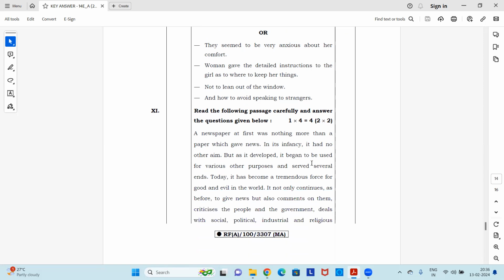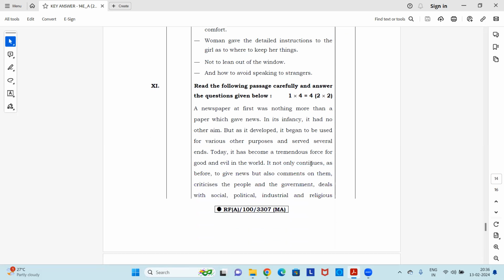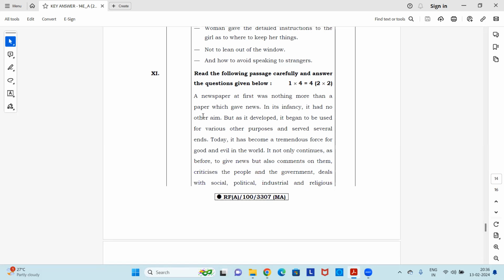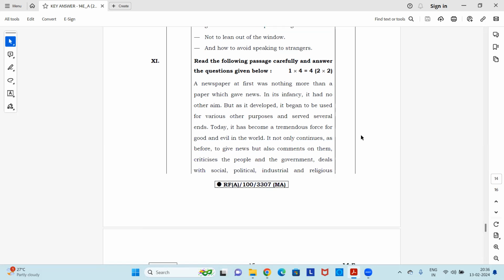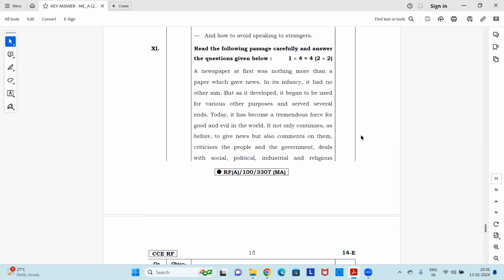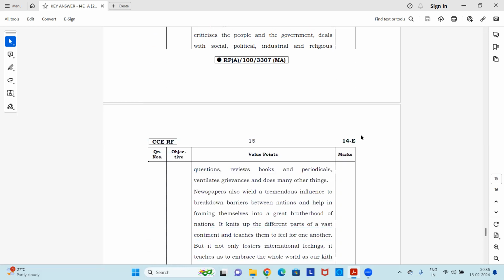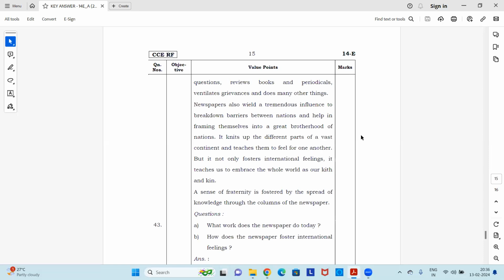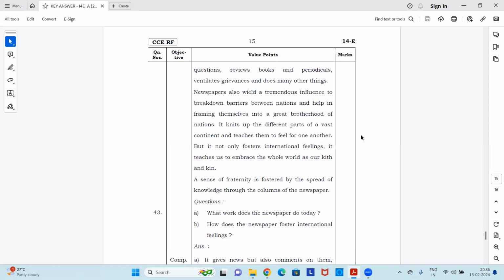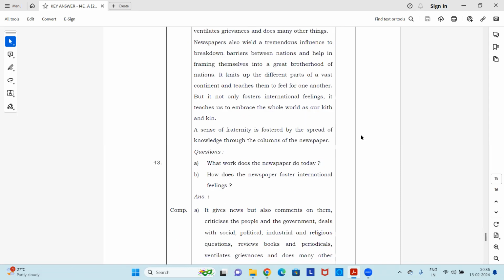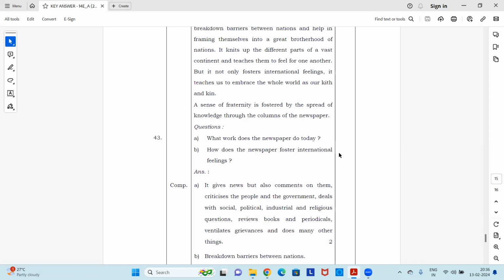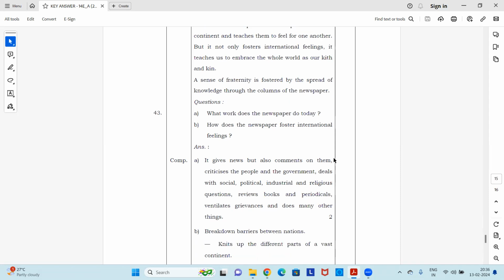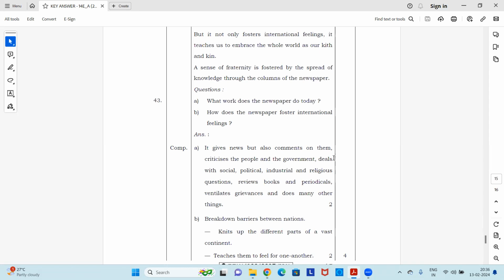Okay, moving to the next main question: answer the following by reading the passage carefully. So there's a passage on the newspaper here. You can pause the video and go through the passage. Okay, so there's a passage which will be given. You have to read it, understand it, and based on that, you will have to answer some questions. So the first question is, what work does the newspaper do today? And the second question is, how does the newspaper foster international feelings?